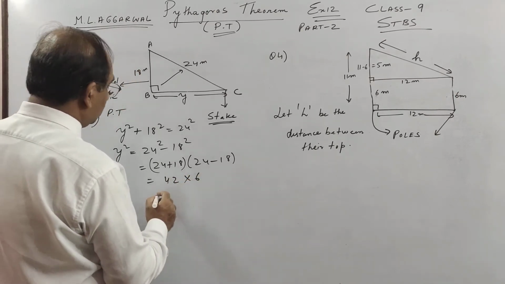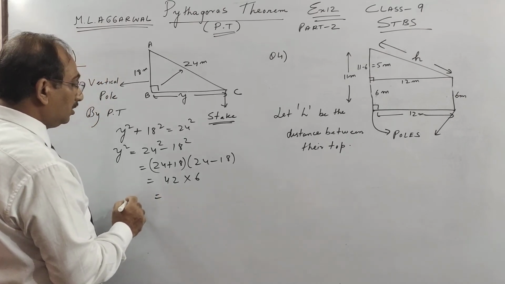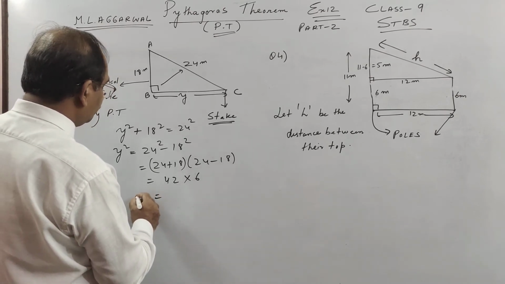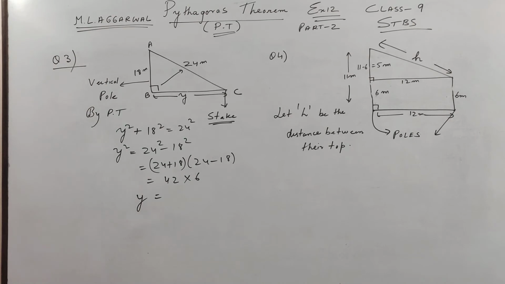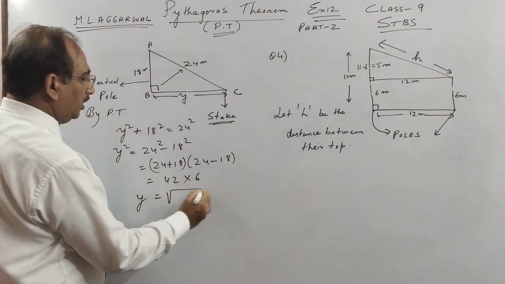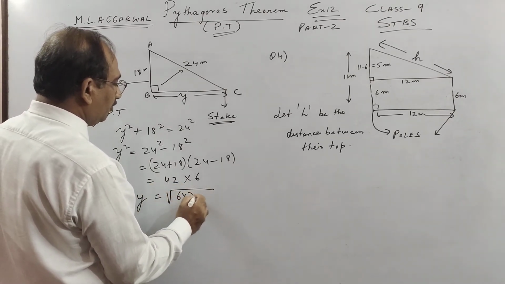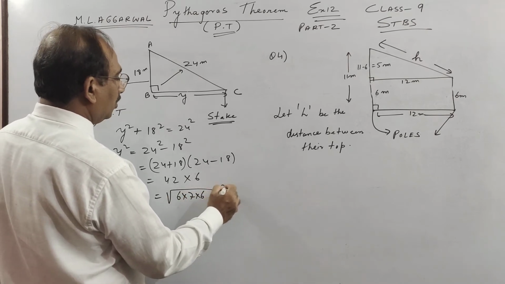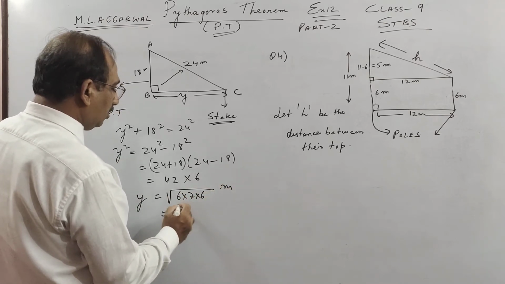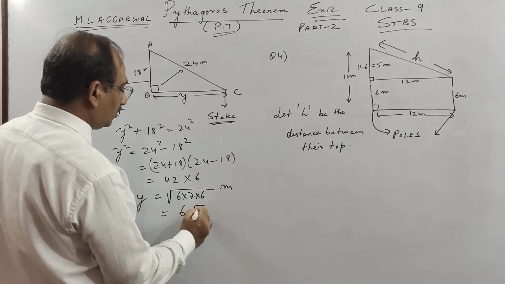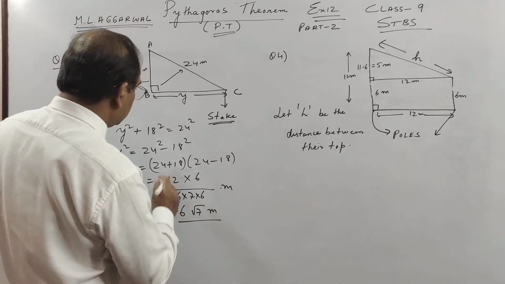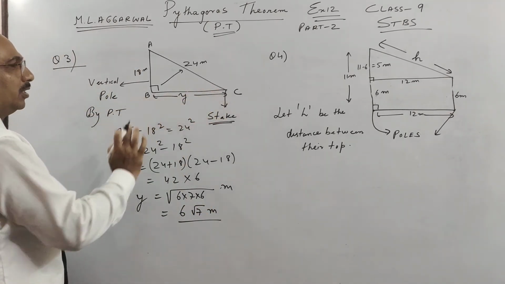Okay, so this is y square. So y is, 6 7s are 42, so out of 2 6s you take out 1 pair, 6 root 7 meter. So this is the distance between the stake and the vertical pole.